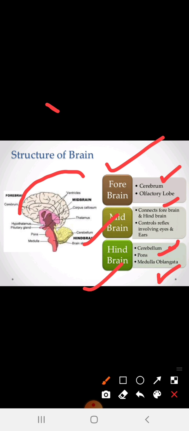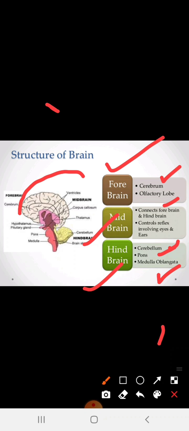So, dear students, the question can be asked: what is the function of the midbrain? It connects the forebrain and the hindbrain, and controls the reflexes involving the eyes and ears. The last part of the brain is the hindbrain, which is below the brain.